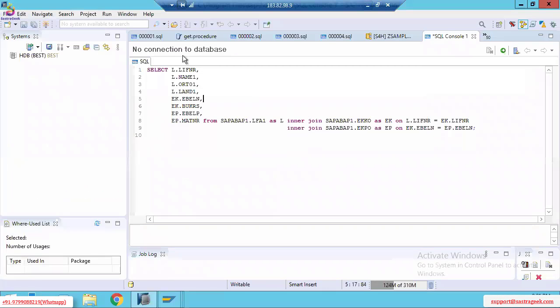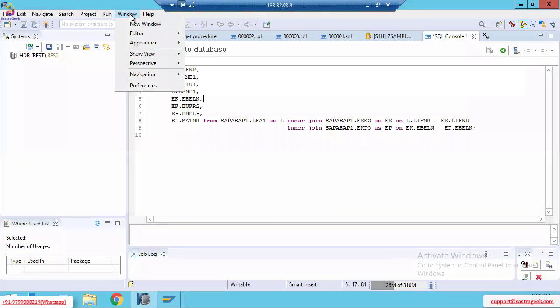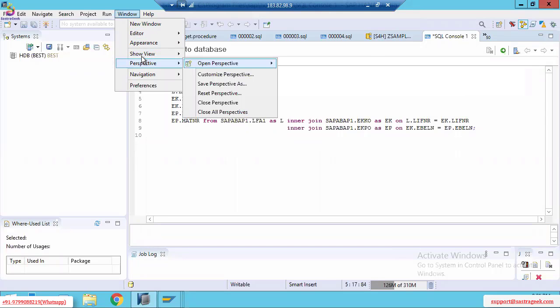Once you enter into the HANA Studio, if you want to see the perspectives, that means the screens, click on Window, then click on Perspective, then Open Perspective, and then click on Other.